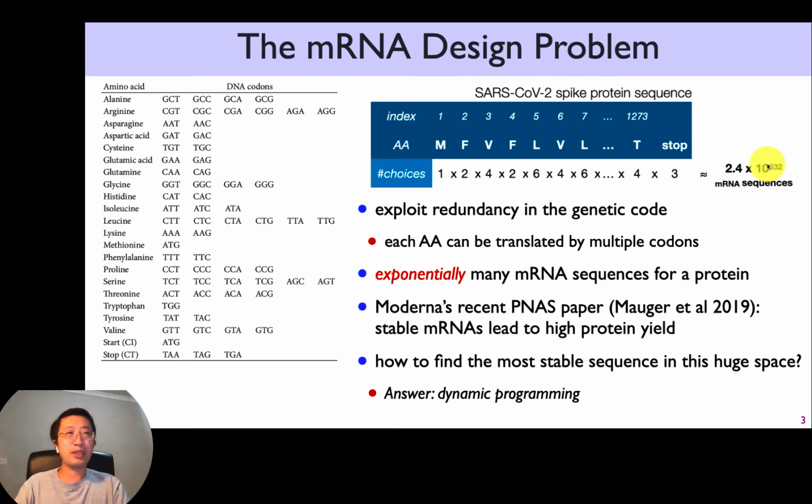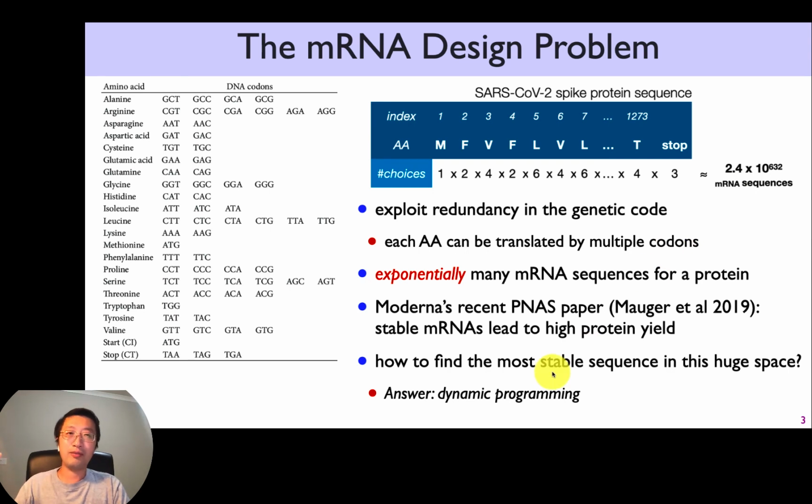That's extremely hard because this number is much, much more than the number of atoms in the universe. And if you want to just look at the sequences 1 second at a time, you will need much longer than the life of the universe to finish that task. So you definitely cannot do enumeration or exhaustive search. So how do you do more efficient search?